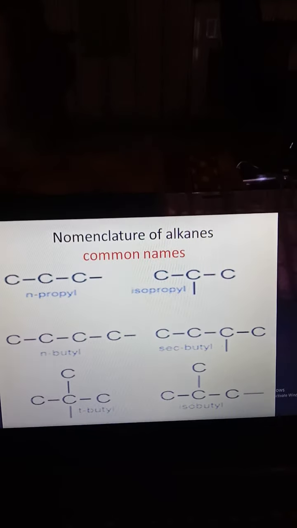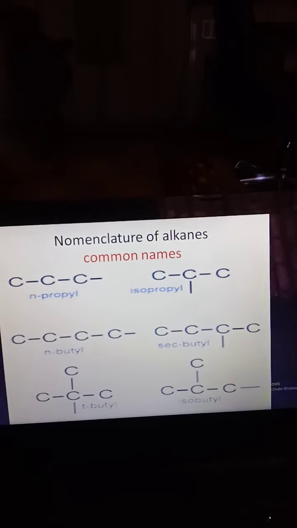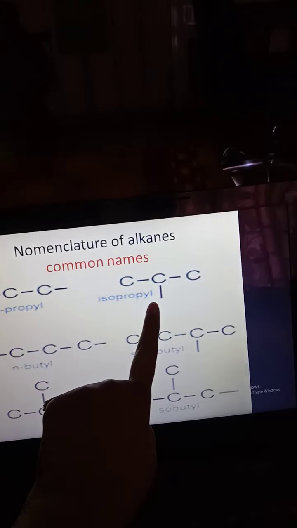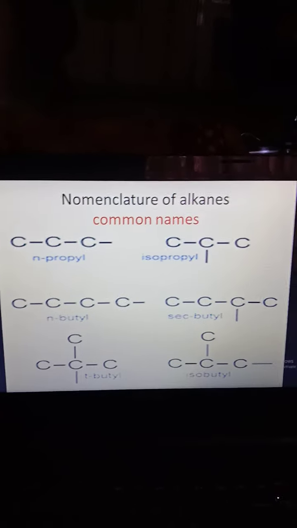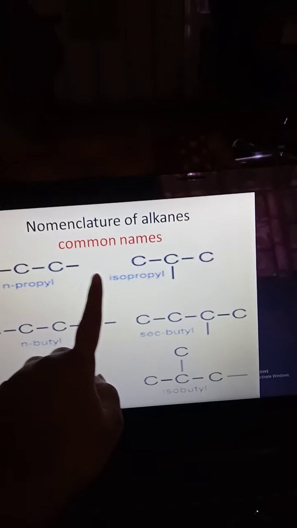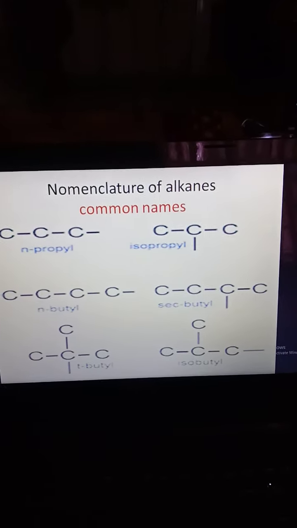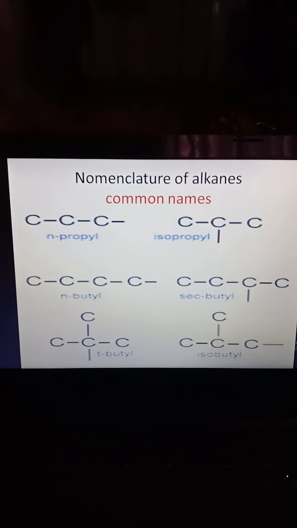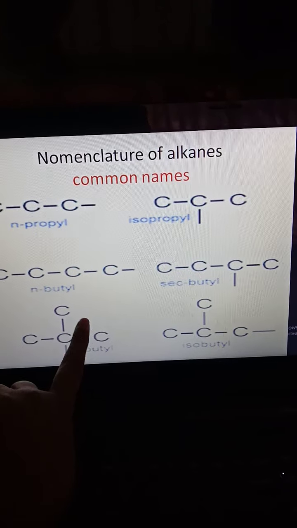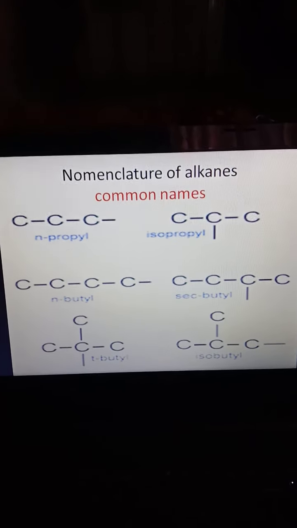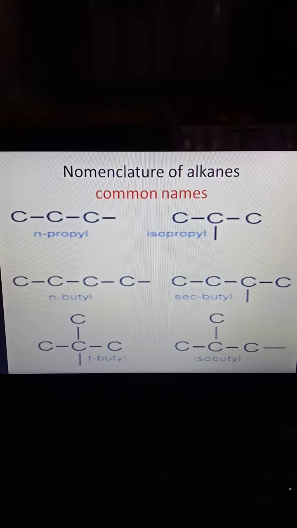That's why propyl, isopropyl. The iso group or secondary group indicates that the substituent is present at the second position. N indicates that the straight chain is present. But for four carbons, tertiary means one carbon is bonded with three carbons, that shows the third degree of carbon, that is tertiary butyl.